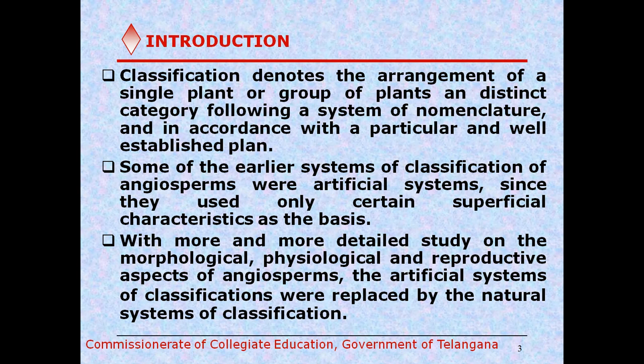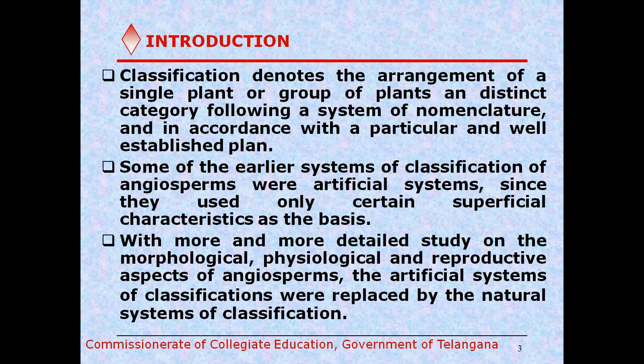So there are different classifications. The most primitive, earlier classification is the artificial system of classification, and next the natural system of classification was proposed, and later several advanced systems of classification were proposed. They are called phylogenetic systems of classification. Now APG classifications are also proposed: APG1, APG2, APG3, APG4. It is also called the Angiosperm Phylogeny Group classification.